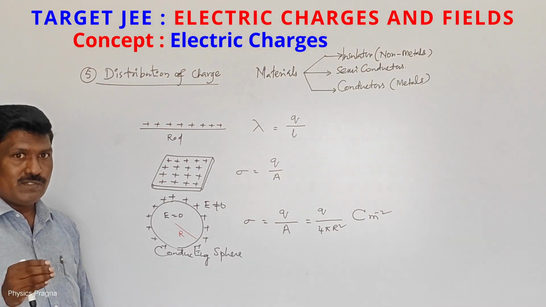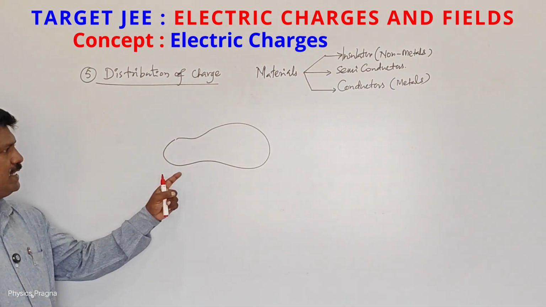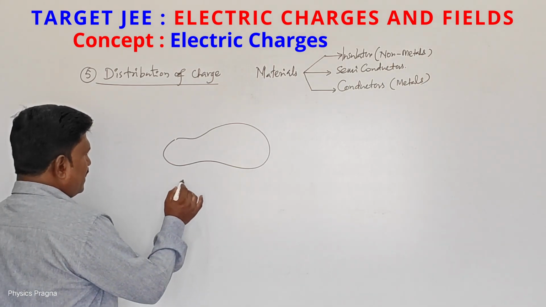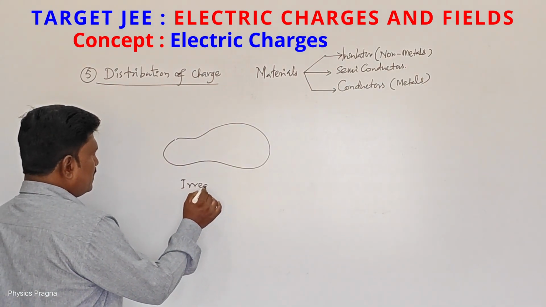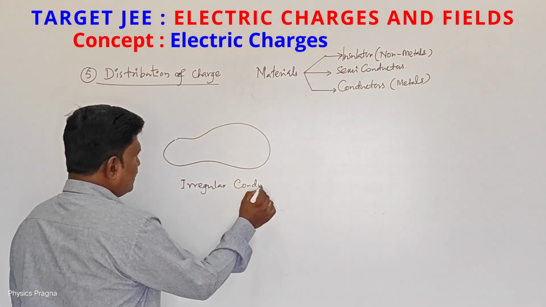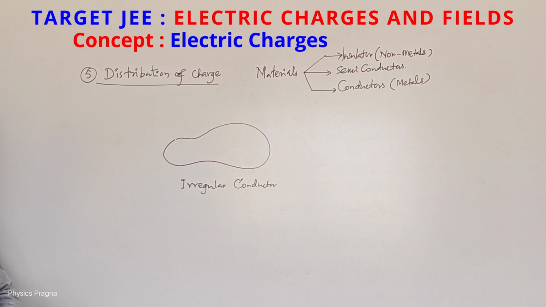If I give a charge to an irregular conductor, what happens, we see. I have taken an irregular shaped conductor, and I have supplied charges.